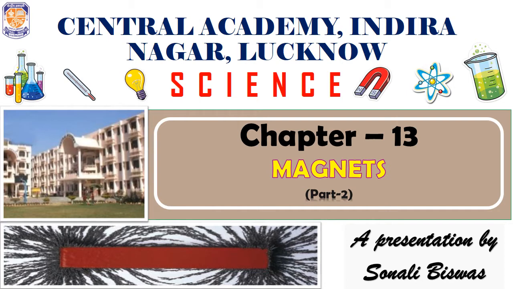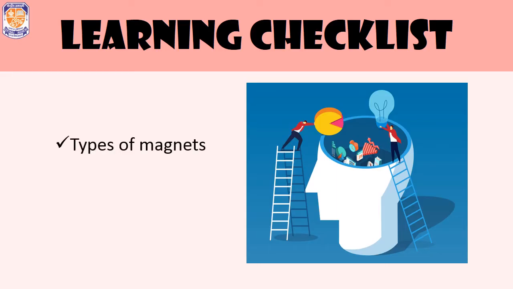Till now, in the previous part, we have learned briefly about the history of magnets. Now let's see what we are going to learn in today's part. Today we will be learning about the different types of magnets around us and a little bit about the poles of a magnet. So let's start with it.